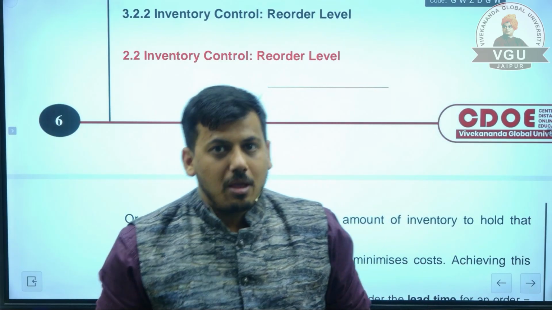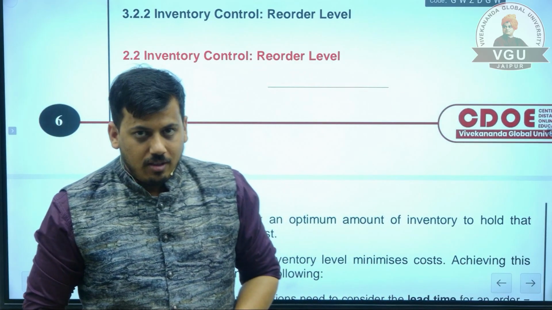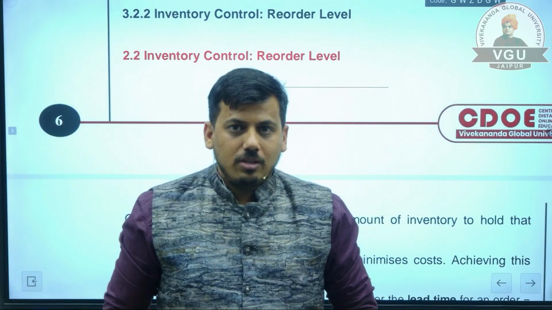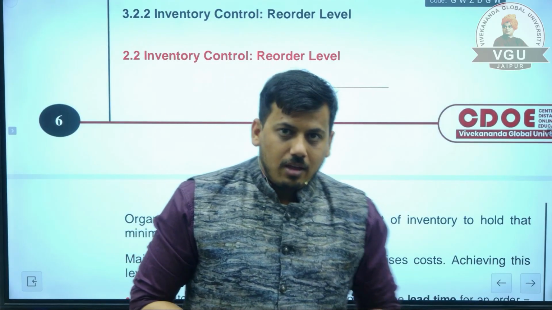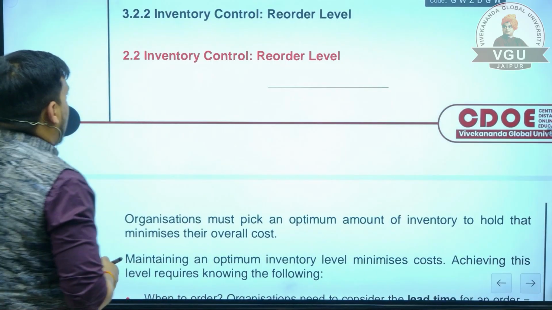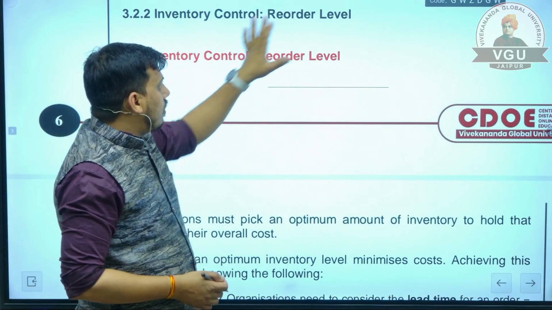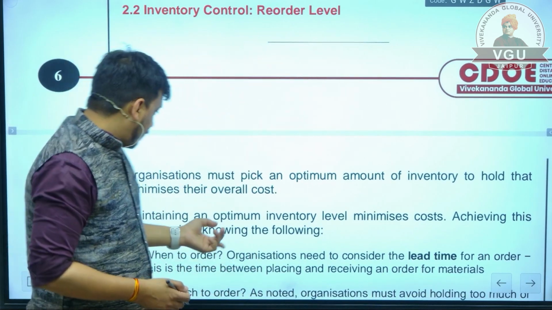Today we are discussing part 3 of our third chapter, Managing Inventory. Till now, we have discussed the ordering cost, holding cost, purchase cost, and how to balance the inventory. Coming to the next topic, which is inventory control. Inventory control first discusses the reorder level.